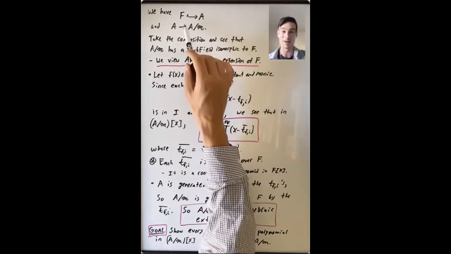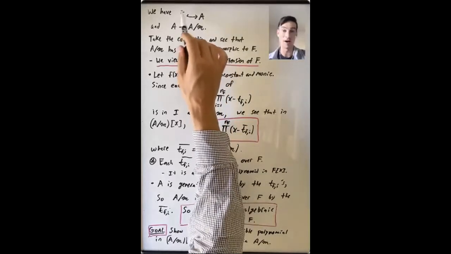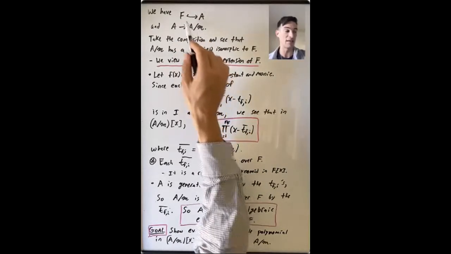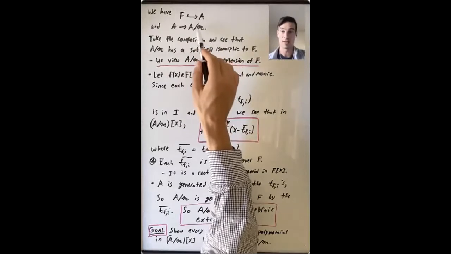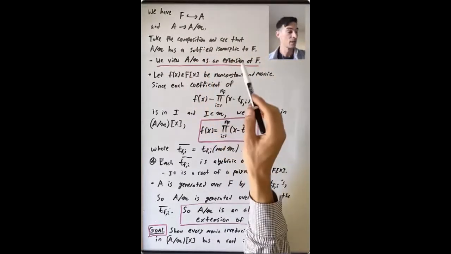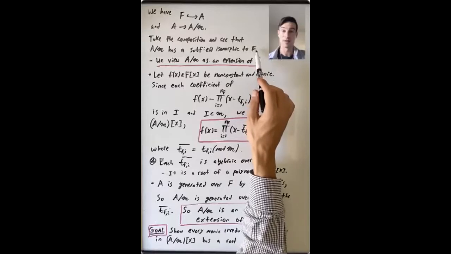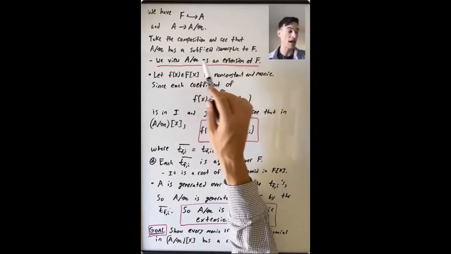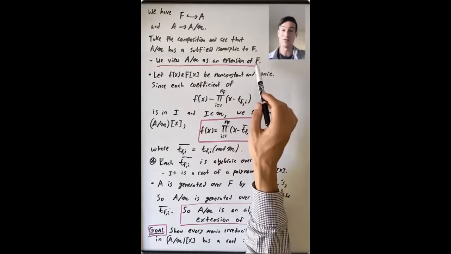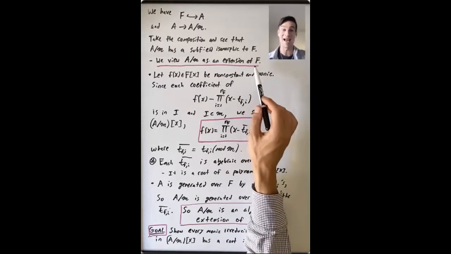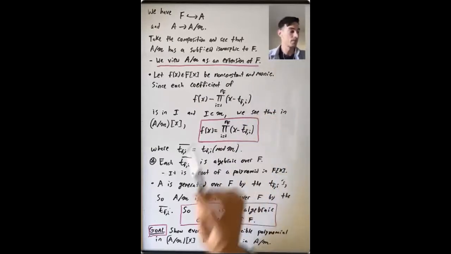So the kernel is either 0 or it's all of F. And it's easy to see that it's not all of F. So there's this injective map from F to this field, A mod M. So what does that mean? A mod M has a subfield isomorphic to F. So we can view A mod M as an extension of F. Okay, so what kind of extension is it? Our next goal is to show that it's an algebraic extension of F.